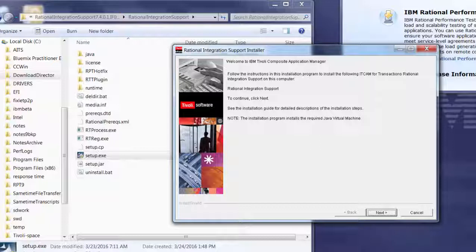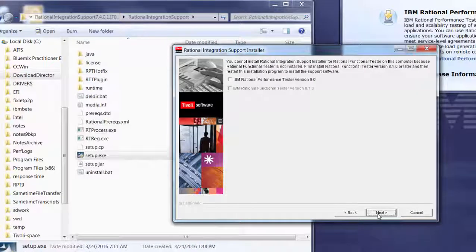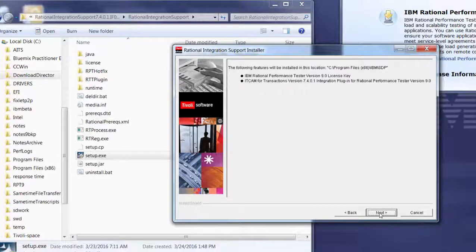We'll get a different installer for this piece of software. We'll accept the IBM and non-IBM terms. We are installing this for Performance Tester version 9. This includes the 9.0 license key and the ITCAM integration plugin.